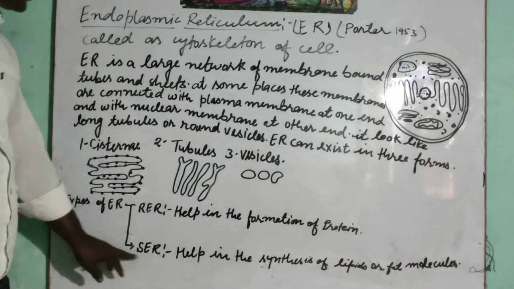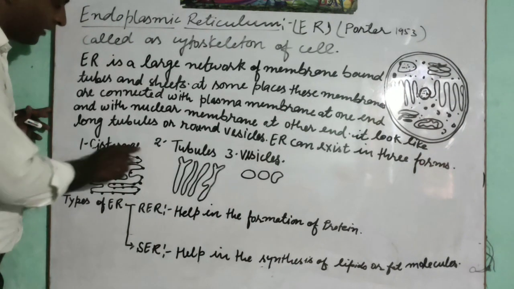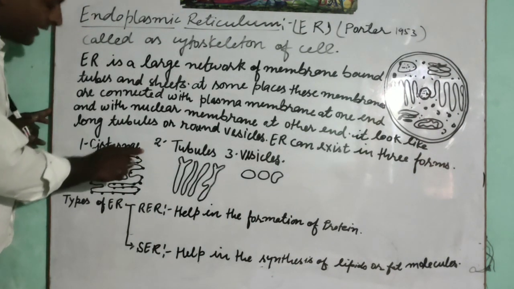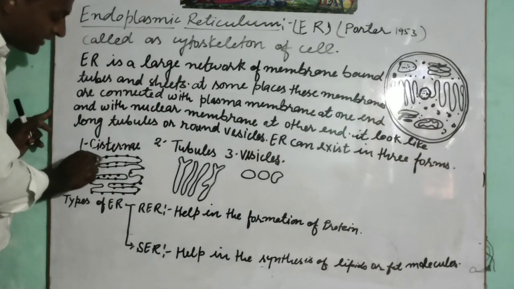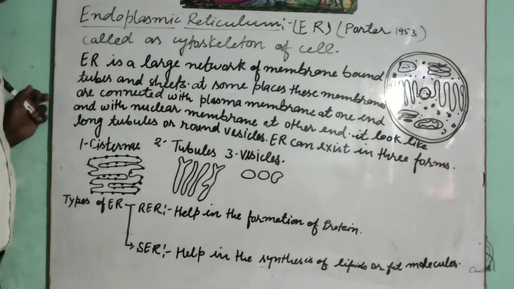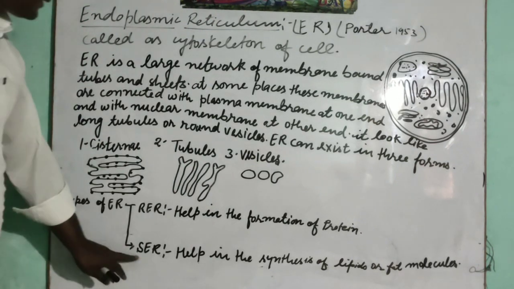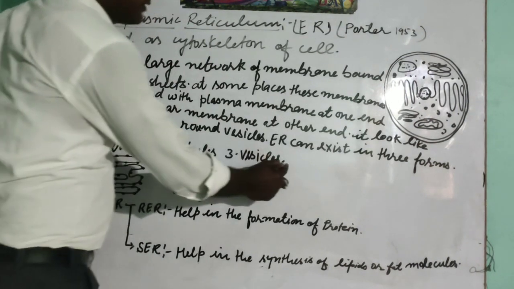The second one is SER. You can see, students, that this RER is made up of cisternae. The reason is that there are grain-like structures, and due to these grain-like structures, it is rough. And this SER is made up of tubules and vesicles.